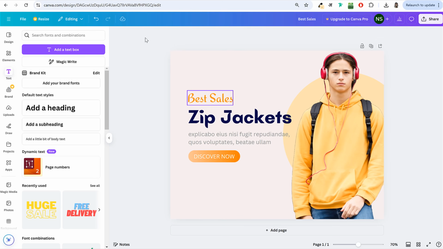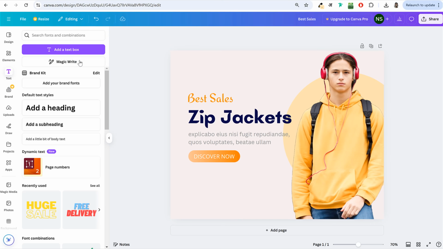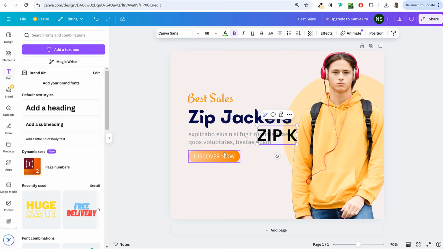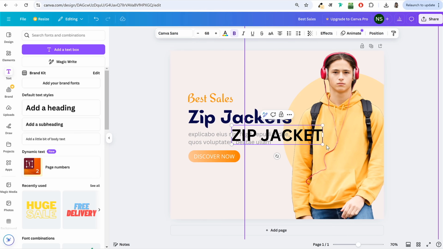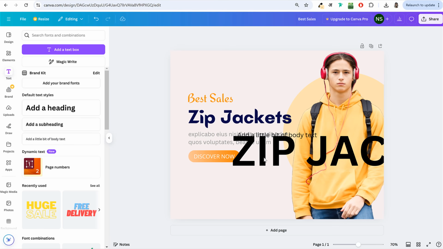Now we have this text at the bottom. If you see zip jacket, let me show you. I'll click on add heading and type in the same thing which we typed under title, but I will increase the text. It will be very big. Let's try again.